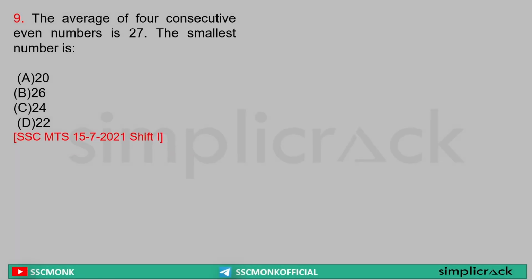Next, average of 4 consecutive even numbers. Now you need to remember the formulas. If you do not remember the formulas, it will be hectic. So how do you understand? Let's say a is my first even number, so the next even number will be a plus 2, the next will be a plus 4, the next will be a plus 6. So 4 even numbers are there, so its average is 27. Yes or no? Yes.